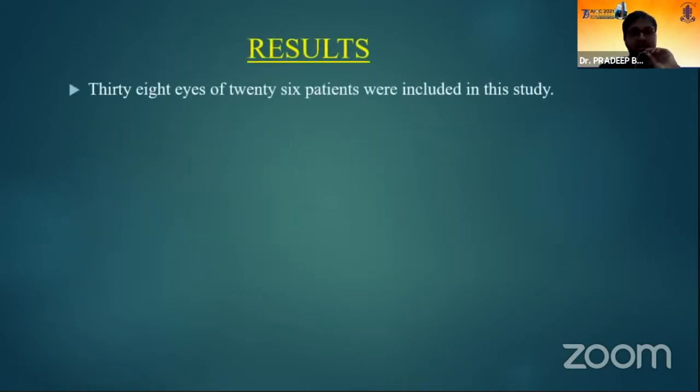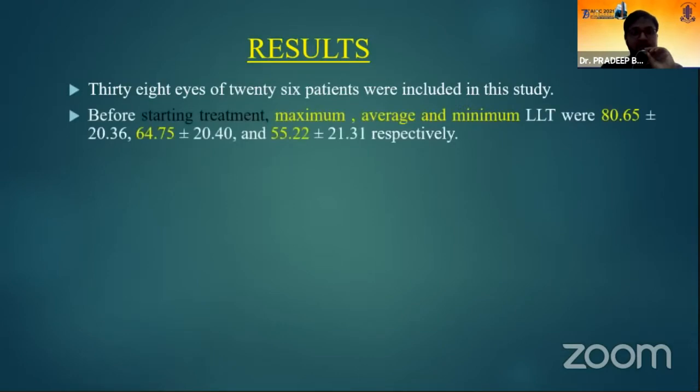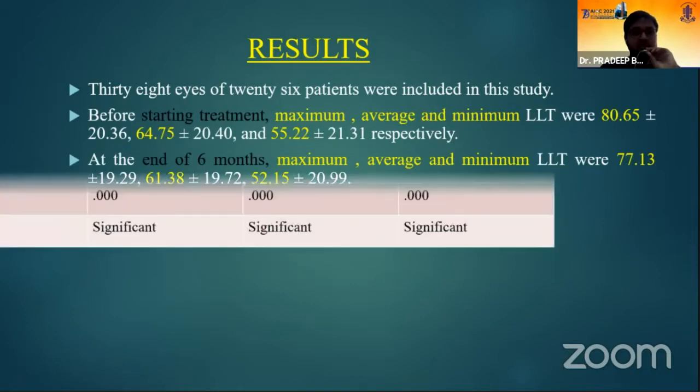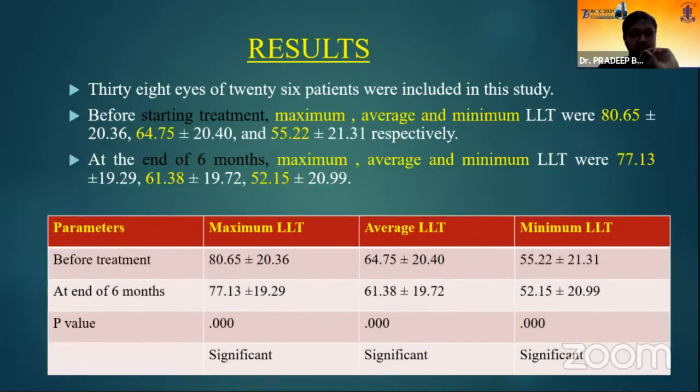Results. 38 eyes of 26 patients were included in this study. Before starting the treatment, maximum, average, and minimum LLT were 80, 64, and 55 respectively. At the end of 6 months, maximum, average, and minimum were reduced to 77, 61, and 52 respectively.